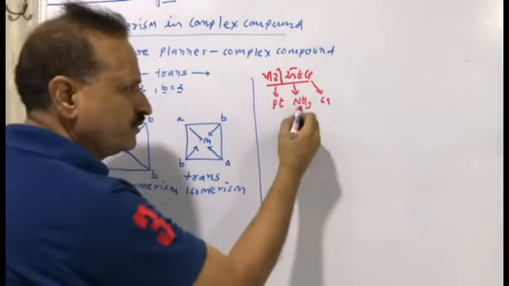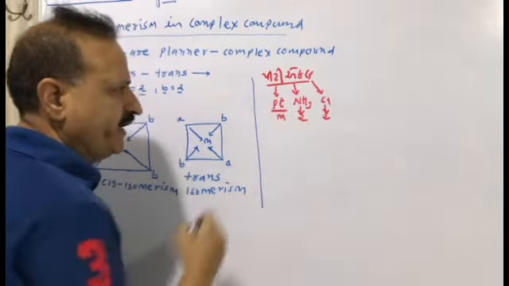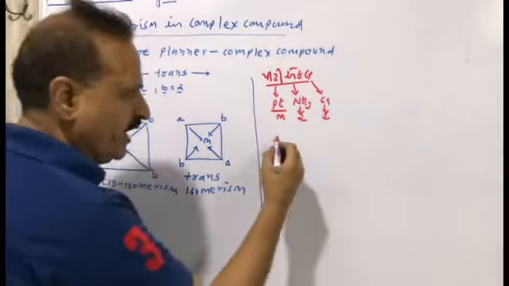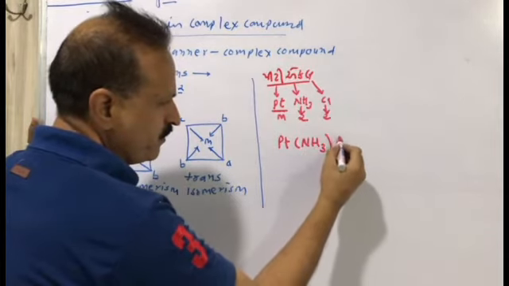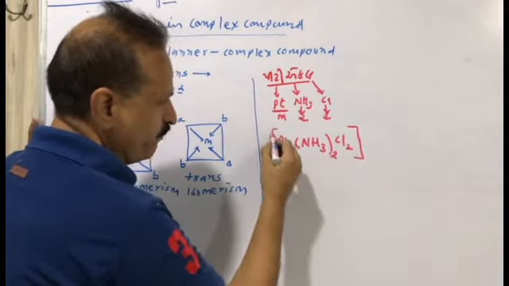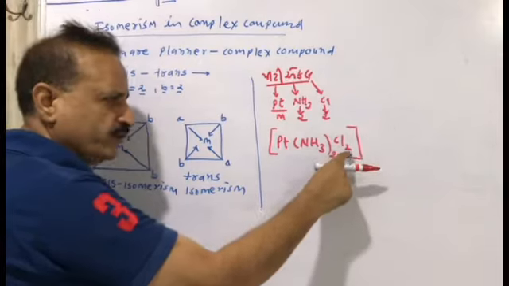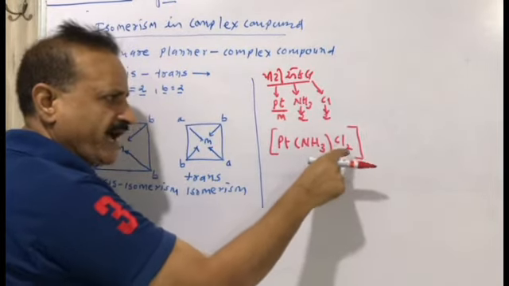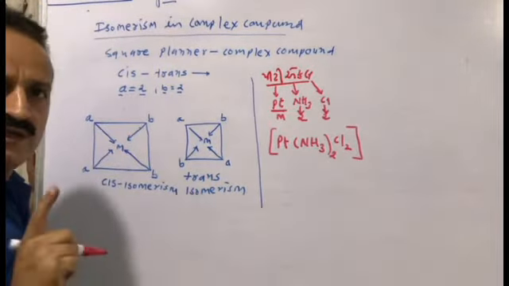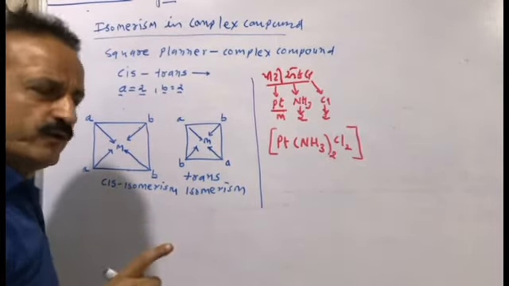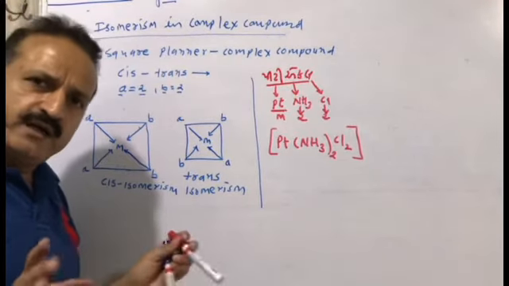So we have two ammonia ligands, two chloride ligands, and the metal is platinum. The formula is platinum, ammonia 2, chloride 2, and the compound is neutral. The nomenclature is diamminedichloridoplatinum(II), complete.